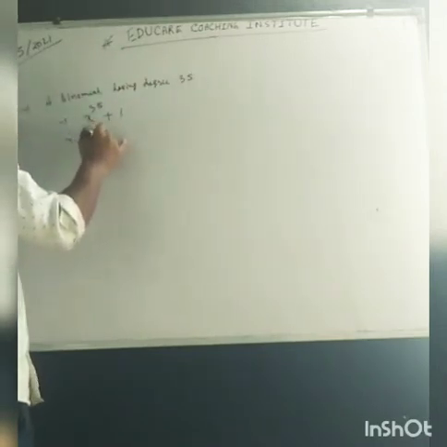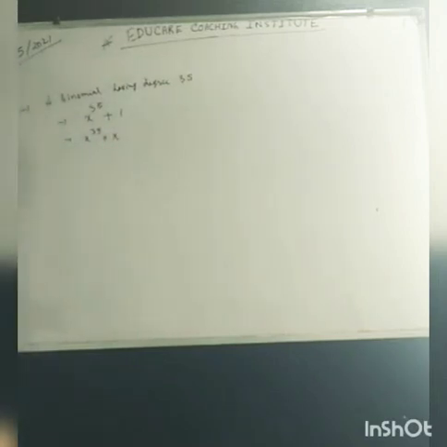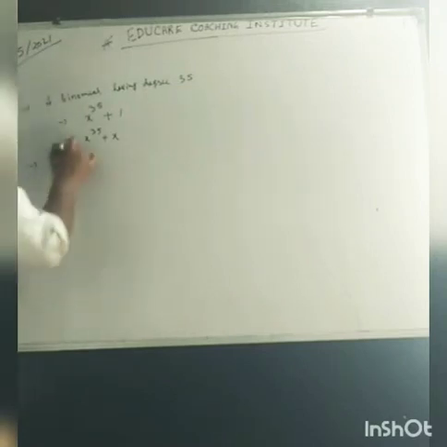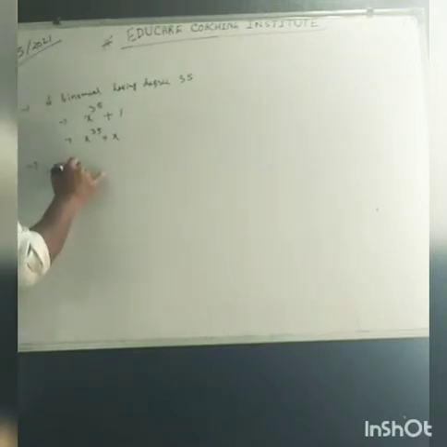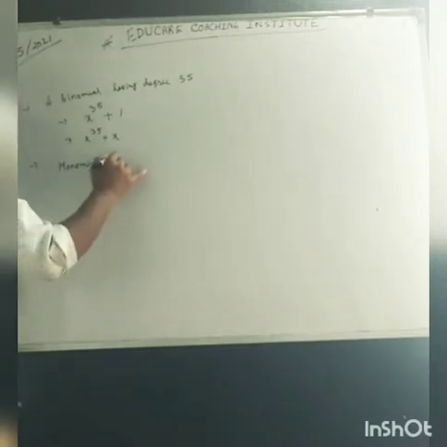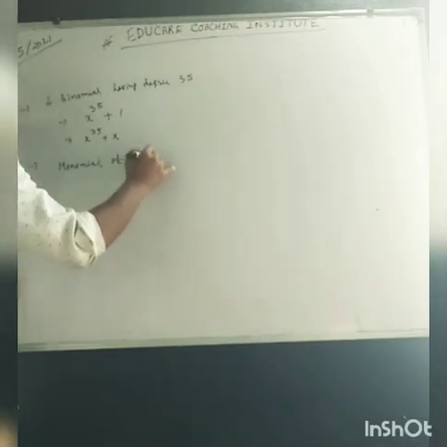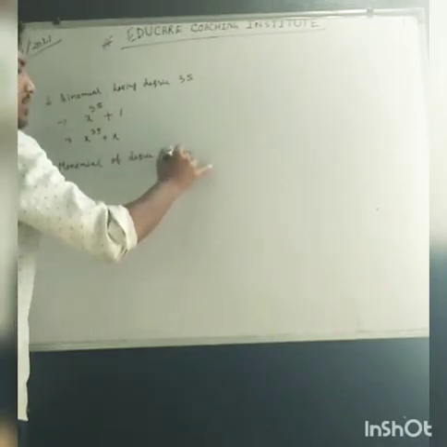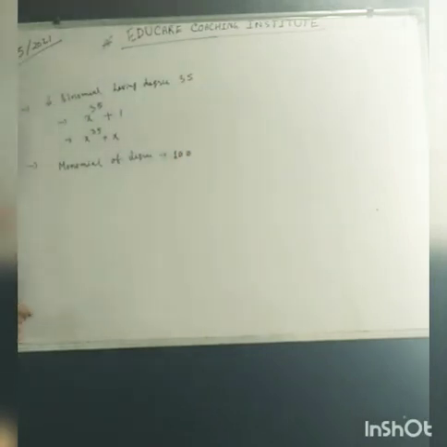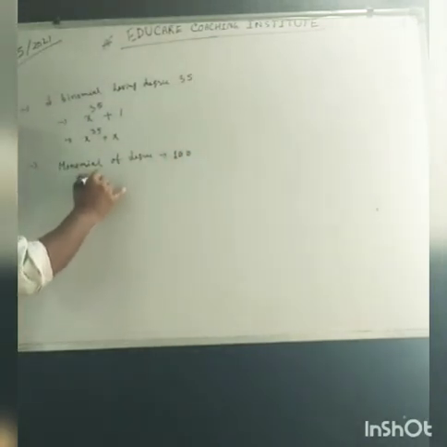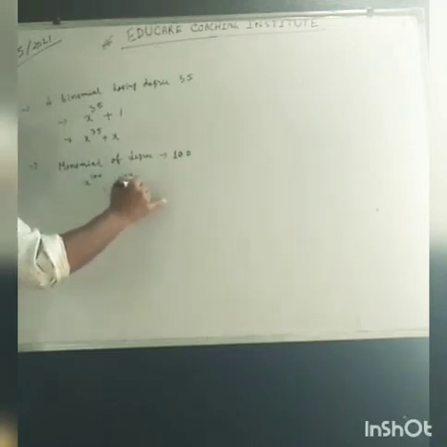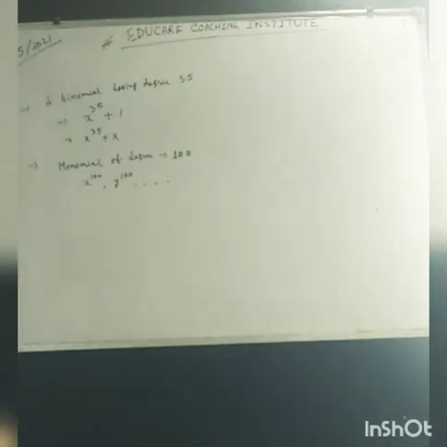So these are the examples. If we are asked for a monomial of degree 100, it is x to the power 100, or y to the power 100. So these are the basic questions that can come.